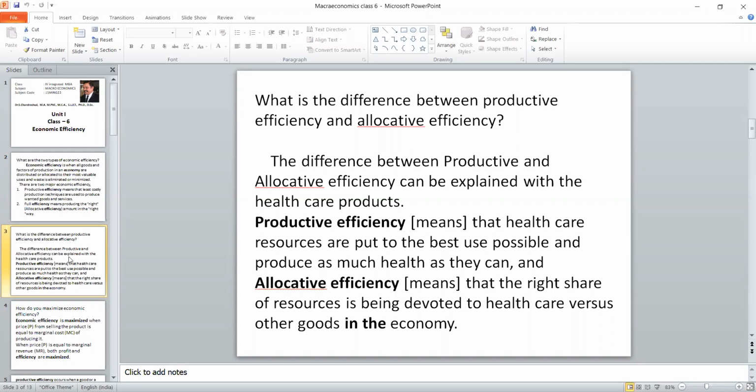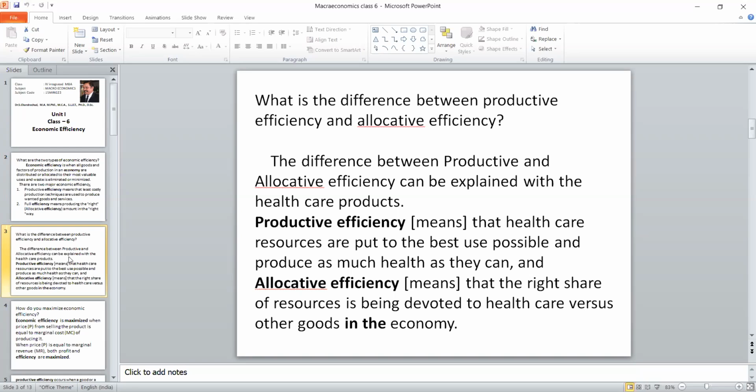Here you can say healthcare product, you can say consumer goods, or you can say capital goods, or whichever thing, any type of goods you can say, and then you have to explain with that particular type of product. Here I have given the healthcare product. So the introductory sentence should be: the difference between productive and allocative efficiency should be explained with the healthcare product.